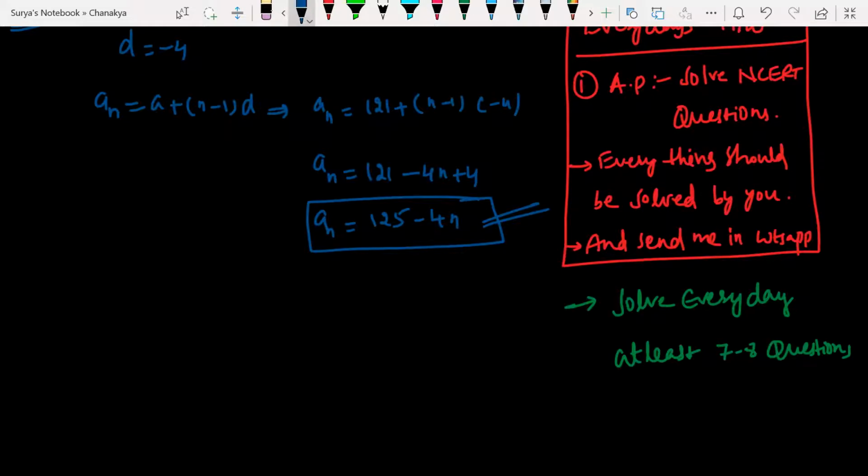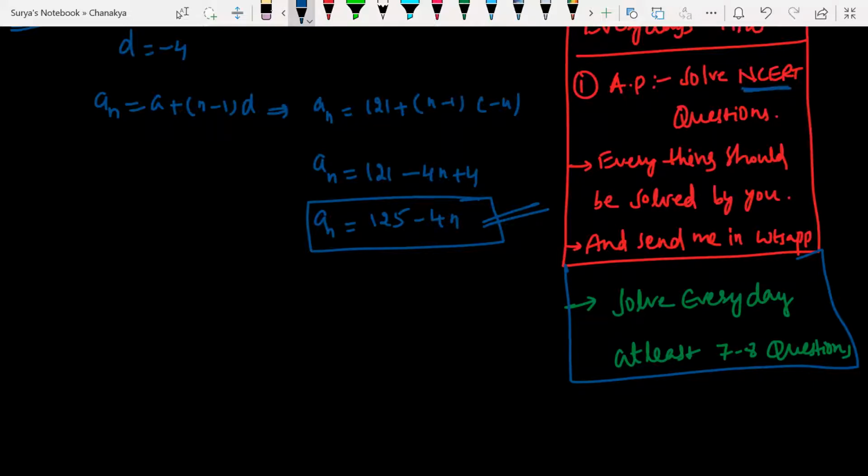It is clear. All right, this is every day, guys. Every day, everything should be solved by you. NCERT you must solve. I'll be teaching with a couple of problems from R.D. Sharma, R.S. Aggarwal. I'll be picking the problems from different books. Then it is your job to solve NCERT problems.